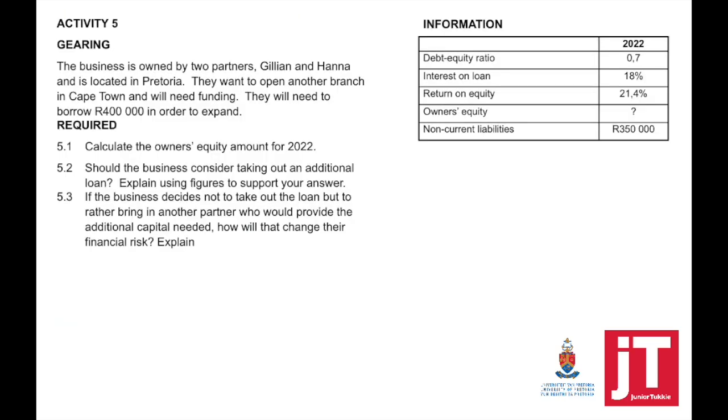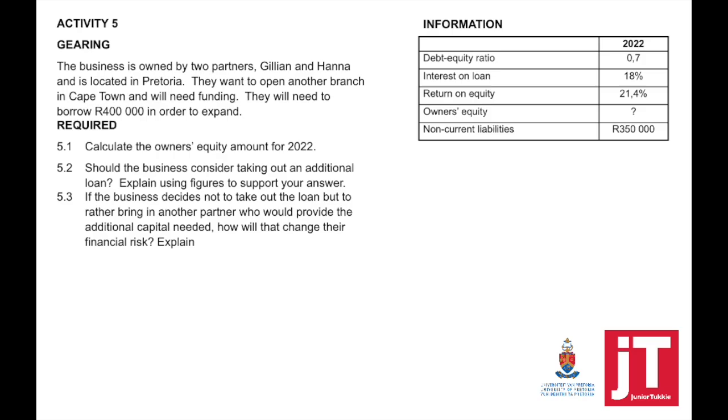This activity is going to focus on gearing. Now, if we look at gearing, we're looking at, is the business more reliant on own capital or borrowed capital? So the financial indicator which we always use with this is the debt equity ratio.